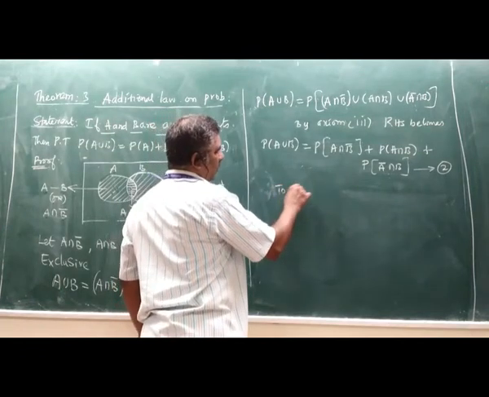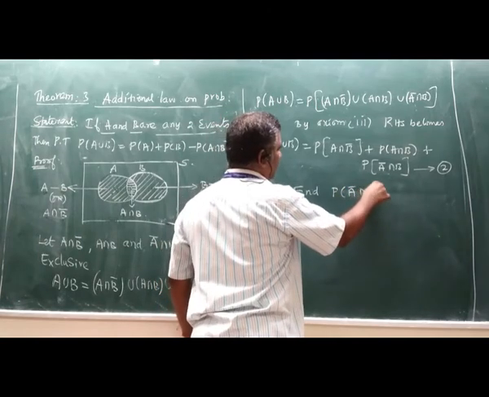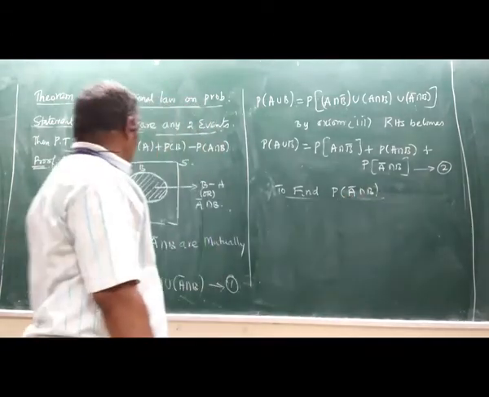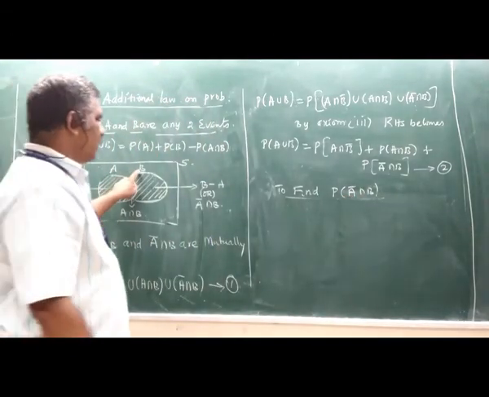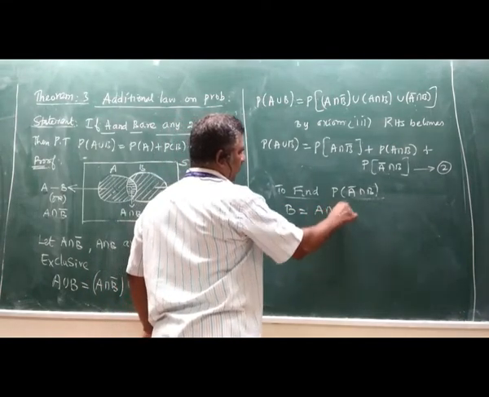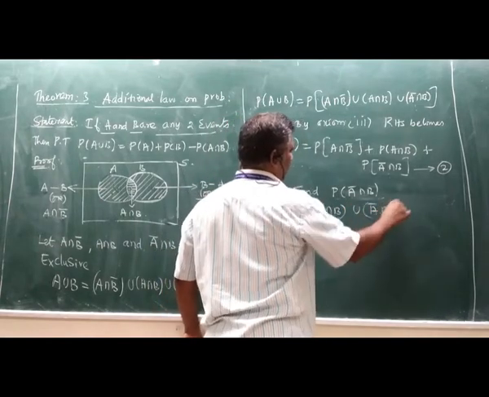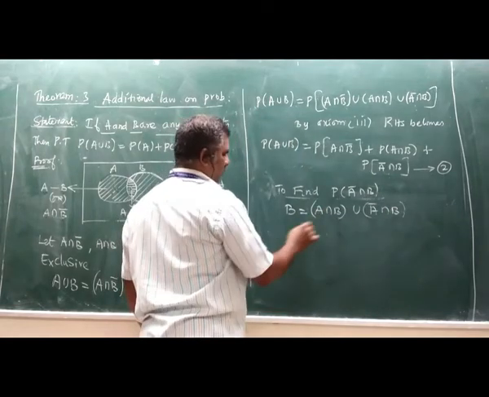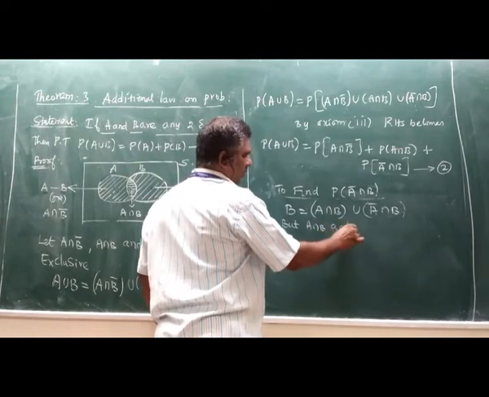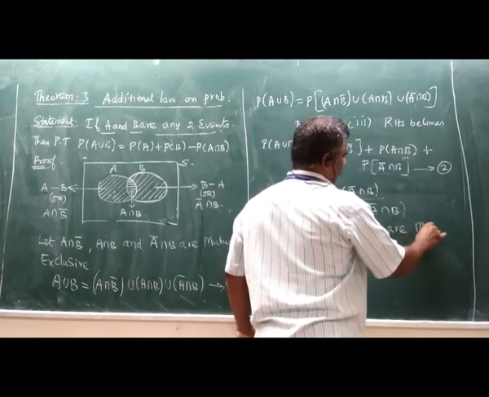To find probability of A bar intersection B, take that B can be written as A intersection B union A bar intersection B. But A intersection B and A bar intersection B are mutually exclusive.